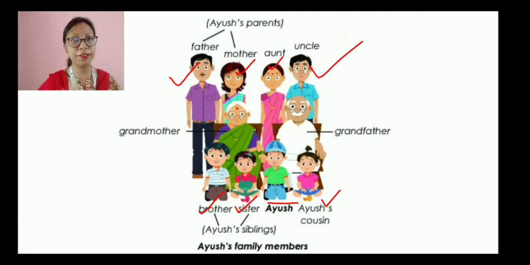And this family, can you tell me whether it is a nuclear family or a joint family? Yes, it is a joint family. Why? Because in this family, along with the parents and children, we have grandparents, aunt, uncles, and cousins. Therefore, it is a joint family.